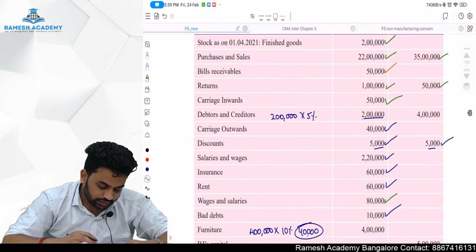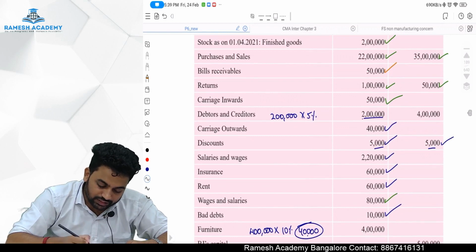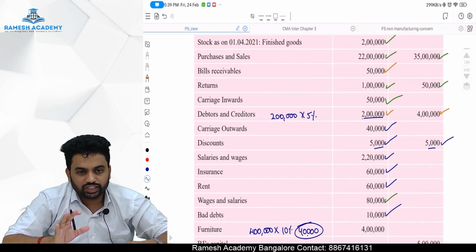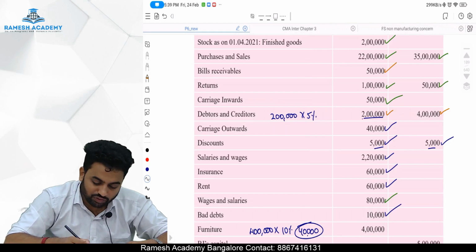Next, debtors and creditors. Debtors are 2 lakh, creditors are 4 lakh. There is no adjustment for creditors, so directly I will write on the liability side 4 lakh as a creditor.